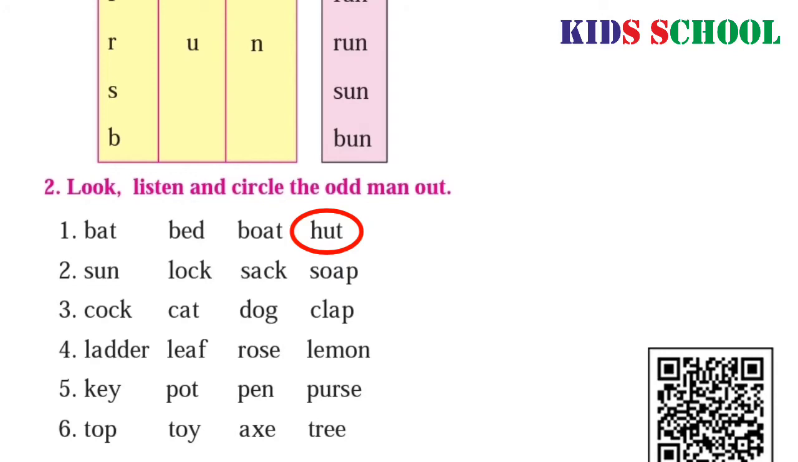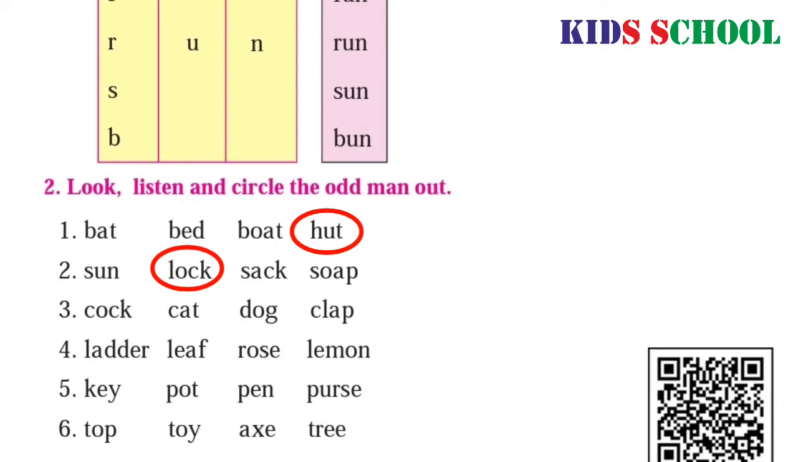Second one is S-U-N, sun. L-O-C-K, lock. S-A-C-K, sack. S-O-A-P, soap. So we will circle the word lock because other words are starting with the letter S and lock is starting with the letter L.